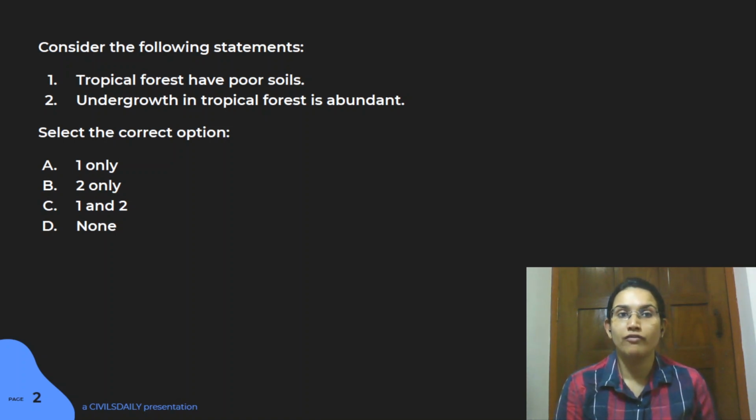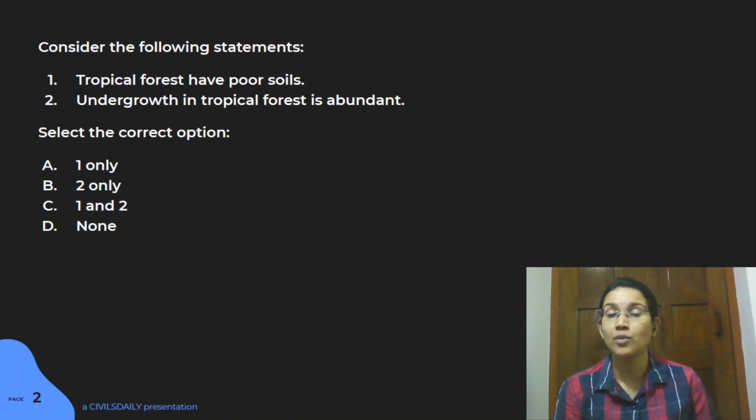Yes, tropical forest might have a lot of vegetation. They might have a lot of variety of vegetation also, but the soils in that region is very poor. The reason being that there's a lot of rainfall that happens. So the leaching effect on the soils is very huge, and that drains out a lot of nutrients from the upper soils. And due to continuous rain and heat, there's this hardening surface on the soils that happens in the tropical region, and that is why we see a lot of tropical soils are drained out of nutrients and they are pretty hardened. So yes, the statement 1 is right. The statement 2 is wrong.